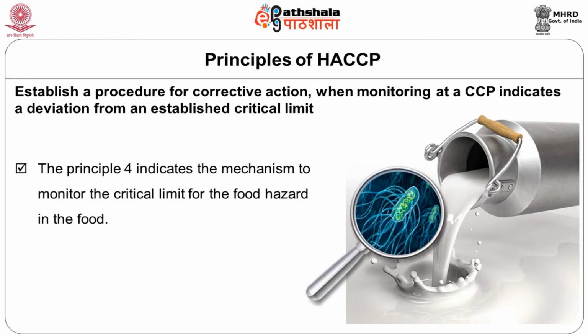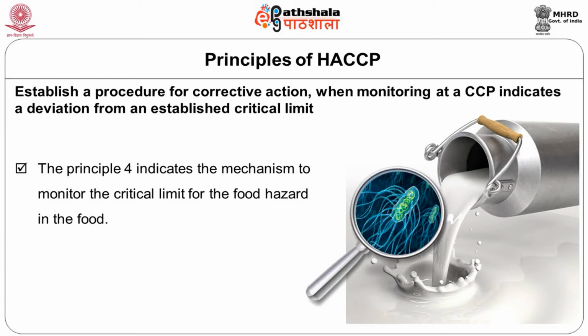That means you have identified hazards, you have put the limits, and you have also put the monitoring mechanism for when your product is going beyond the critical limits. In such a case, what is the corrective action? Do you discard, or do you make it safe by doing some other mechanism within the process?